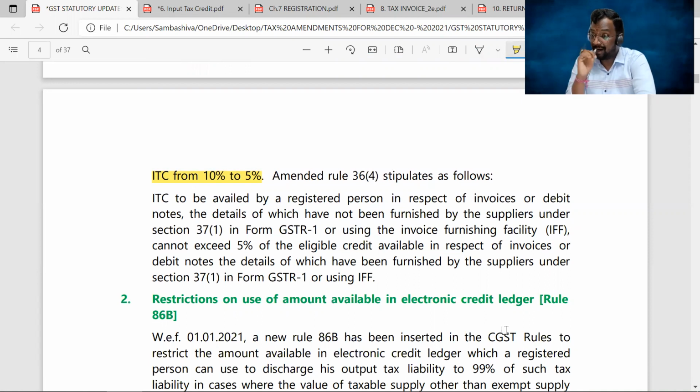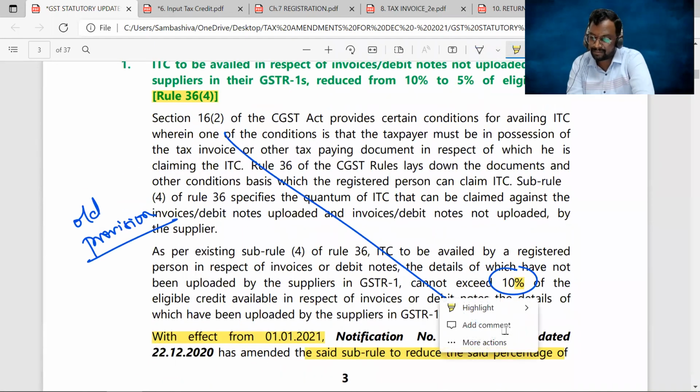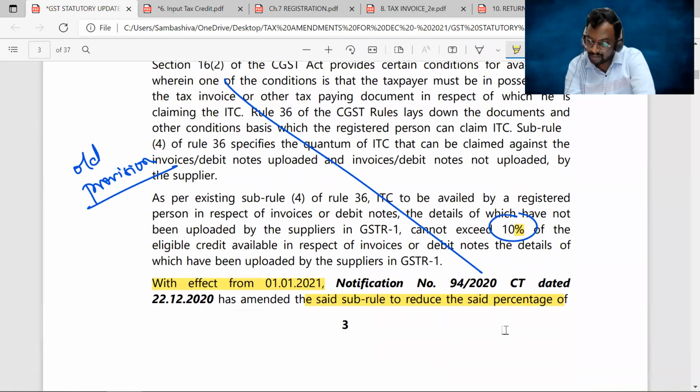And second change, they have used the word furnished instead of uploaded. ITC to be available by a registered person in respect of the invoices or debit notes, the details of which have not been furnished by the suppliers. Earlier, the words used were "the details of which have not been uploaded."